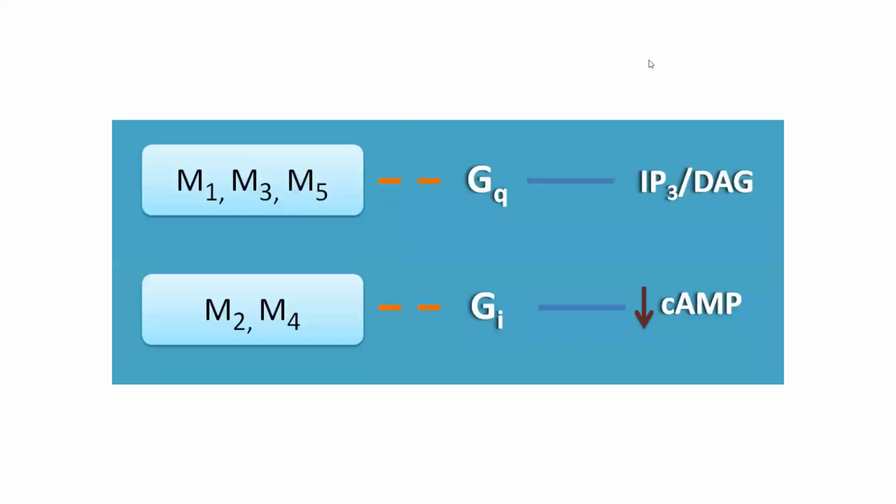And coming to these muscarinic receptors, I told they are divided into five categories: M1, M2, M3, M4, M5. And M2, M4 are of GI type, and M1, M3, M5 are of GQ type, which I told before. So GQ acts via phosphatidylinositol triphosphate or diacylglycerol, and GI acts via decreasing cyclic AMP. These are the secondary messengers.